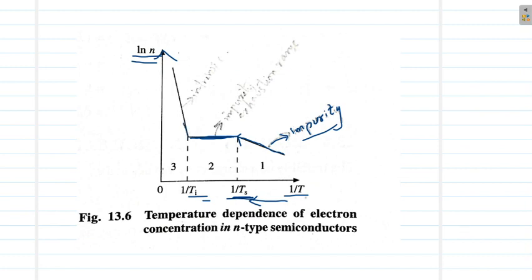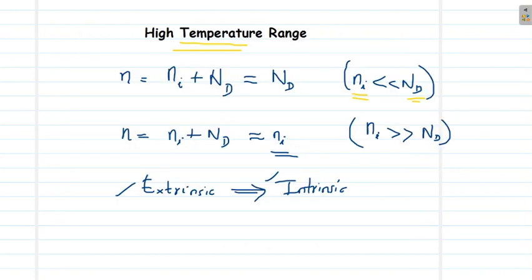So the charge carrier concentration will be shooting up with temperature, and these contributions are due to intrinsic carriers, the Ni's. So here we have seen that N equals Ni, and Ni is a function of temperature and will be going up with temperature. So this is how the carrier concentration of N-type and P-type semiconductor is seen.